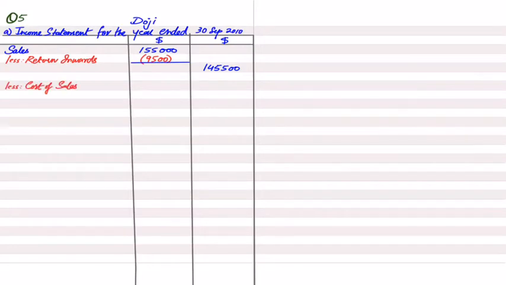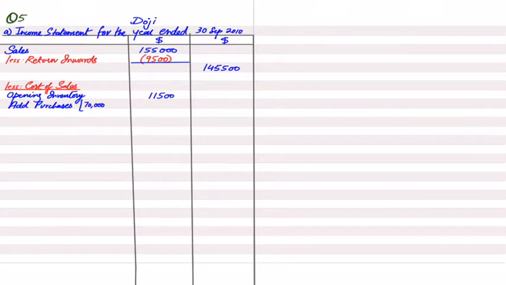Then we have less cost of sales. Cost of sale means the goods that we have just sold for 145,500. How much does that cost the business? How much does it cost Doji? So how would we need to find the cost of sale? The formula is first of all opening inventory. As you can see in the list, the opening inventory is there on 1st October 2009, that is 11,500. Then we have purchases. Purchases are there worth 70,000, but there is an adjustment in purchases, and it is in note number 2. Although note numbers are not given in the question.